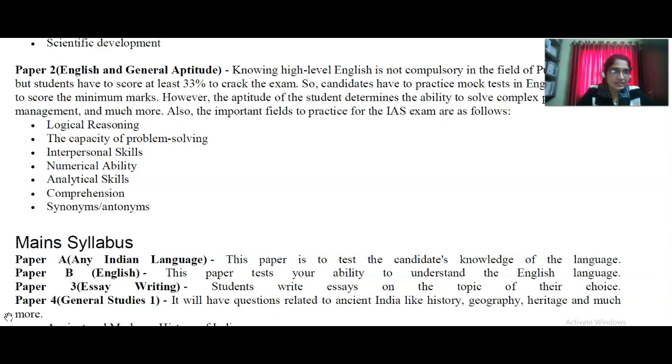Okay, paper 2, English and general aptitude, CSAT. Knowing a high level of English is not compulsory in the field of public service, but students have to score at least 33% to crack the exam. So the candidates have to practice mock tests in English to be able to score the maximum marks. The aptitude of the student determines the ability to solve complex problems, management and much more. What are the important fields to practice for the IAS exam? Logical reasoning, you have to practice. These are for the CSAT second paper of the prelims.